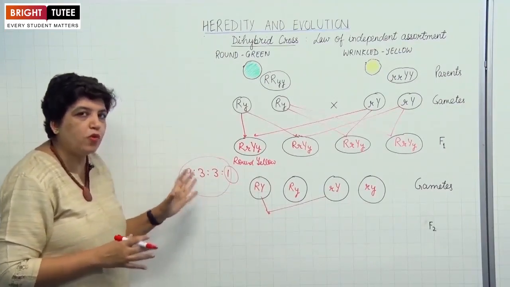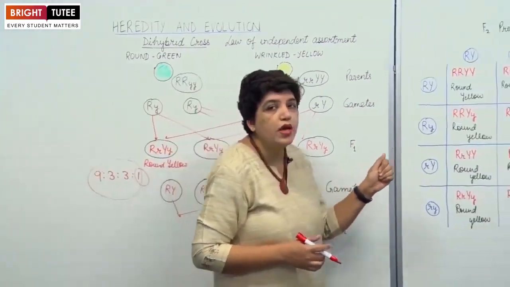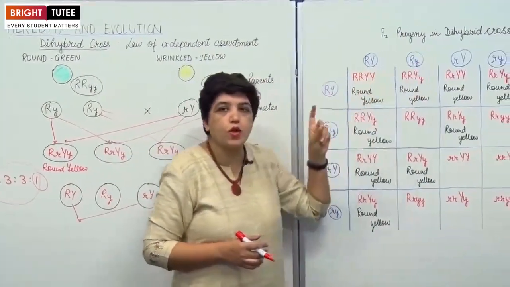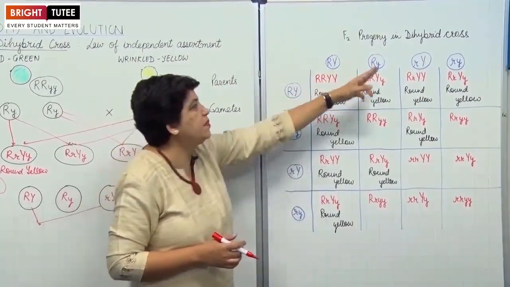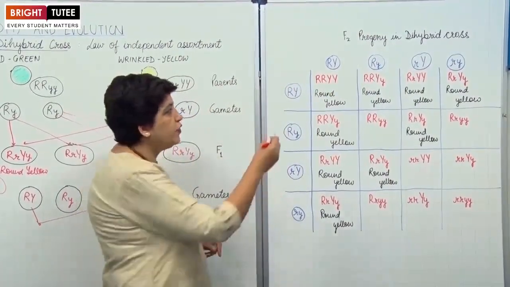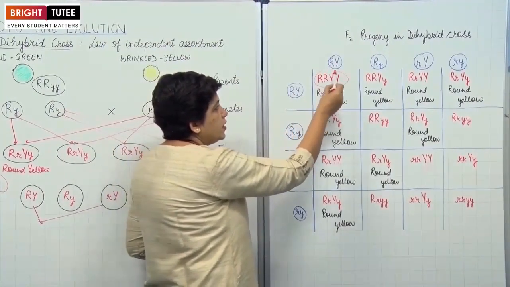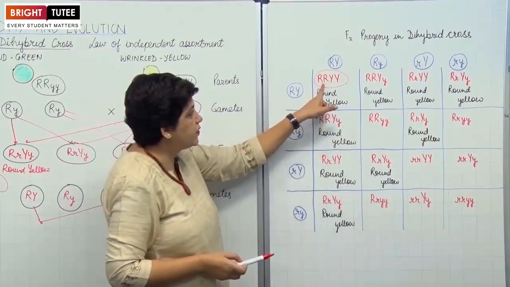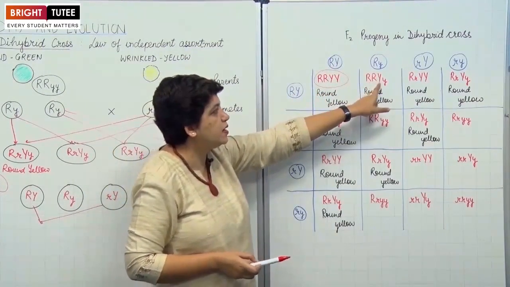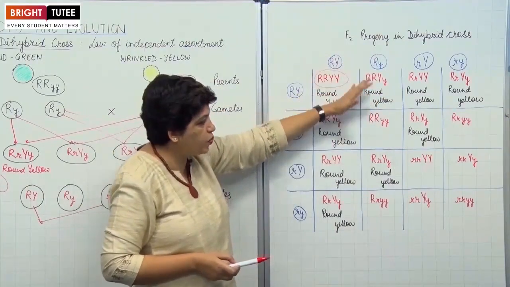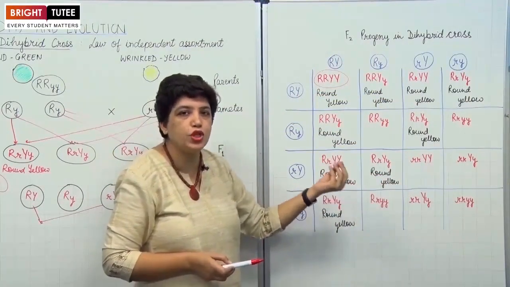Now, in the tabular form, I'll explain to you how we found this ratio. Now, consider these 4 as the gametes of one parent and these as the gametes of the other parent, the male gamete and female gamete. Now, if this capital R, capital Y fuses with capital R, capital Y, we'll find this F2 progeny. This will be round and yellow. Again, this fuses with this gamete, capital R, capital Y, round yellow. So this way you can frame the 16 types of plants formed in the F2 generation.